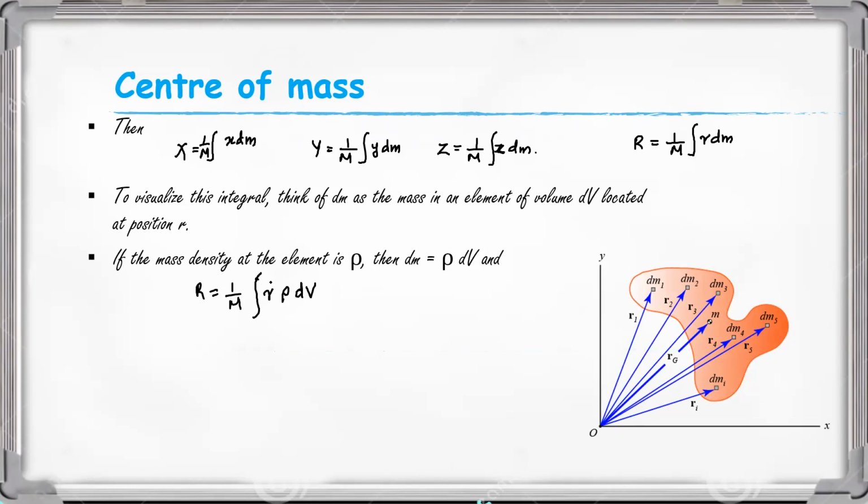This integral is a volume integral, or we can write this integral using a triple integral, 1 by m integral r rho dv. In the Cartesian coordinate system, dv must be equal to dx into dy into dz.